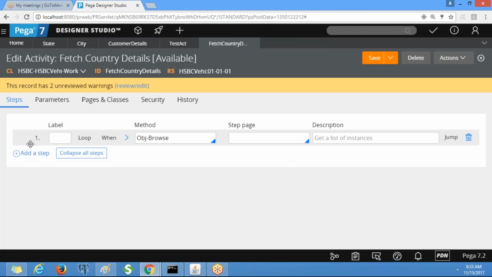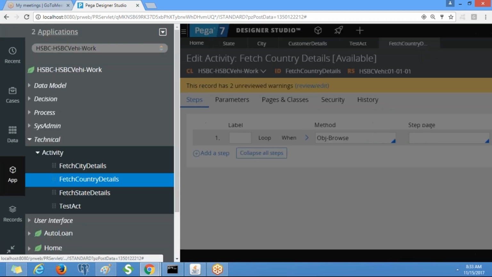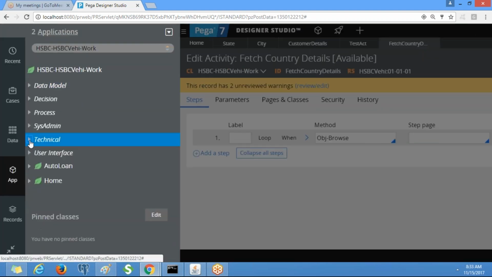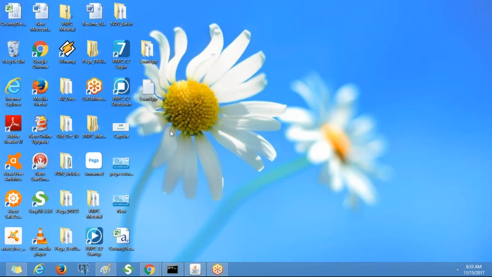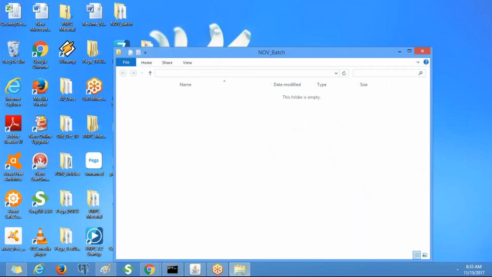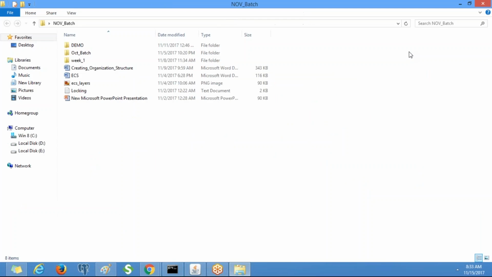Now we are going to work on dynamic cascading. Currently it is displaying all the countries, states and cities, right? You will understand about pages and classes, the step page and all, slowly. If you understand that concept, it will be very easy. Going forward you will understand easily.